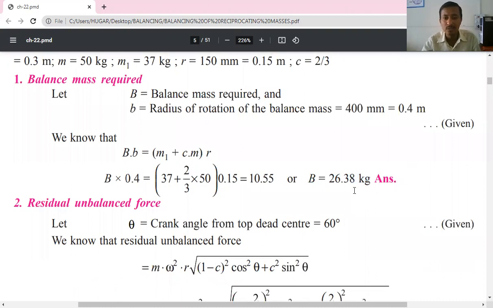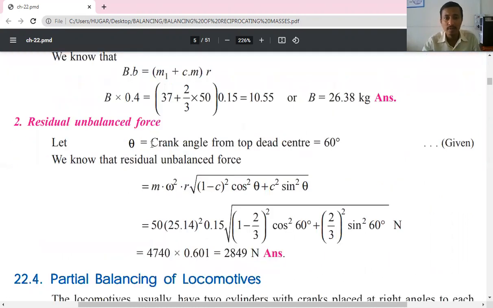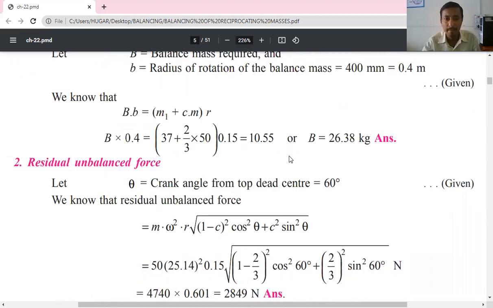Next we need to calculate the residual unbalanced force, otherwise called the resultant unbalanced force, when the crank is rotated 60 degrees from the top dead center. So the crank angle from top dead center is 60 degrees. We know that the residual unbalanced force is given by m omega square r into square root of (1 minus c) square into cos square theta plus c square into sin square theta.